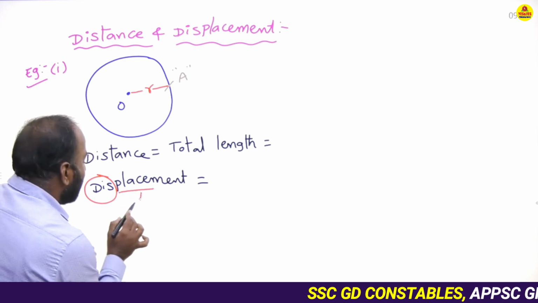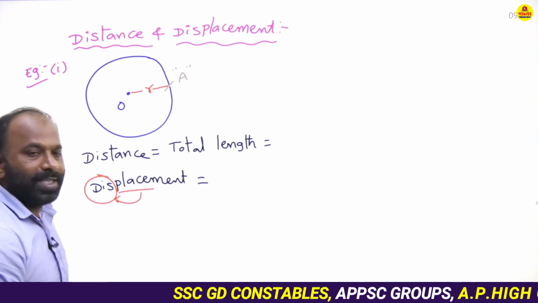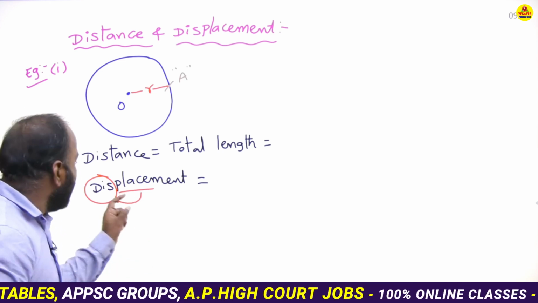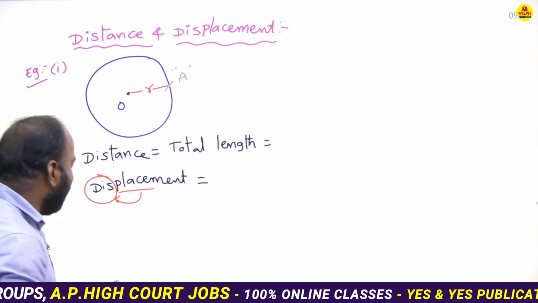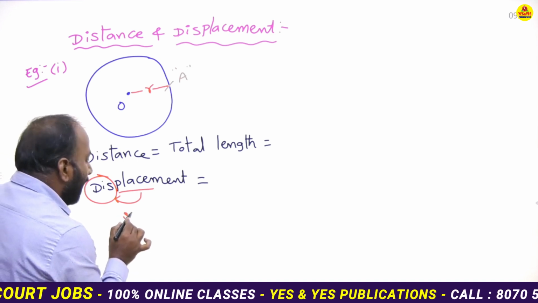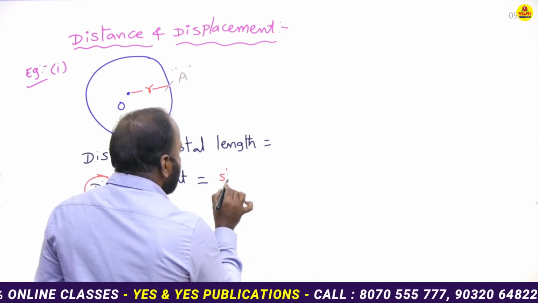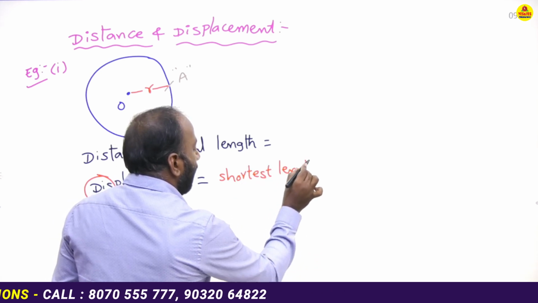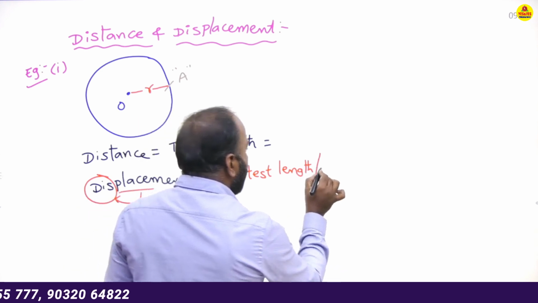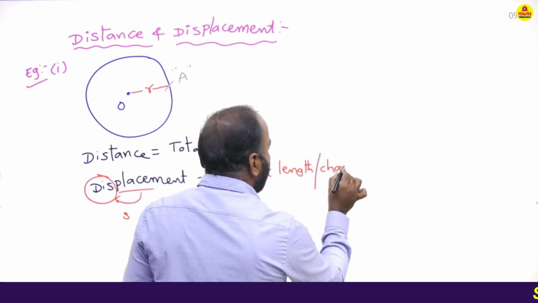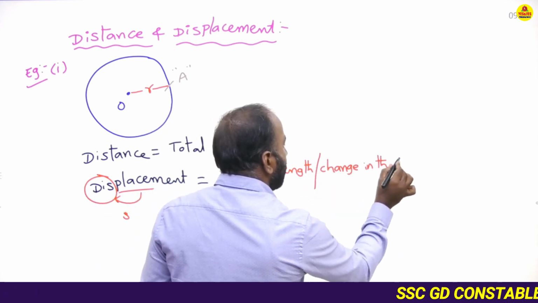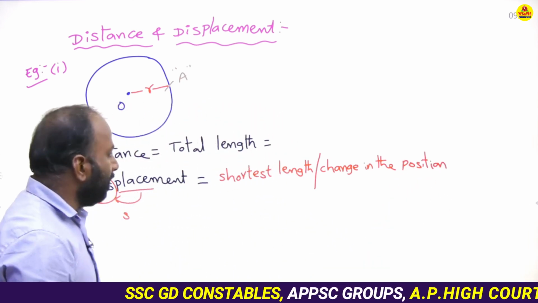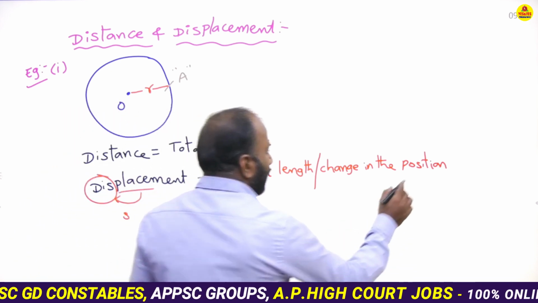displace. So change in the place or position is called displacement. Change in the position of the body, or the shortest length between the two points, which is equal to change in the position.